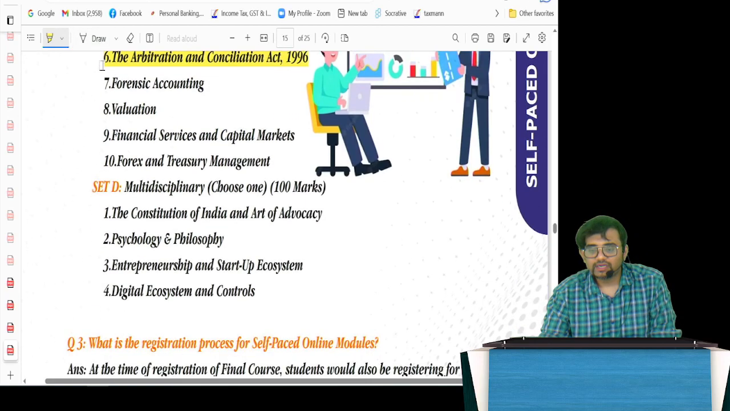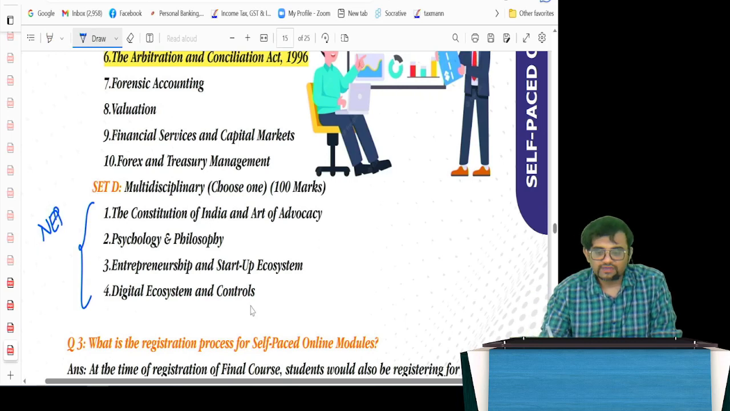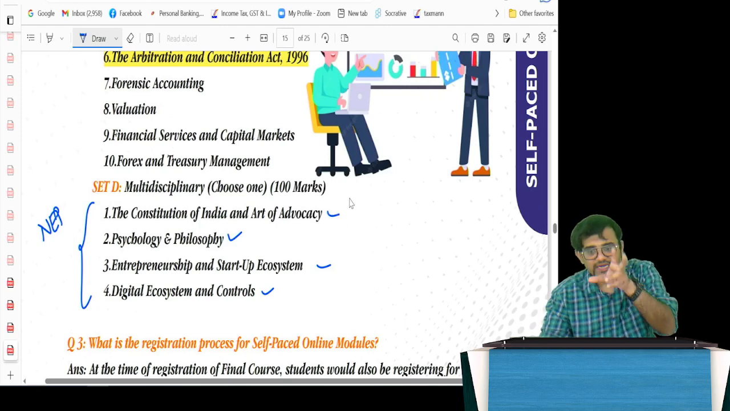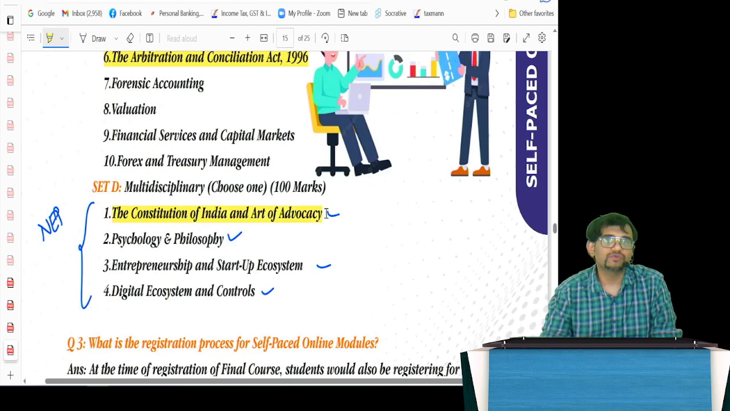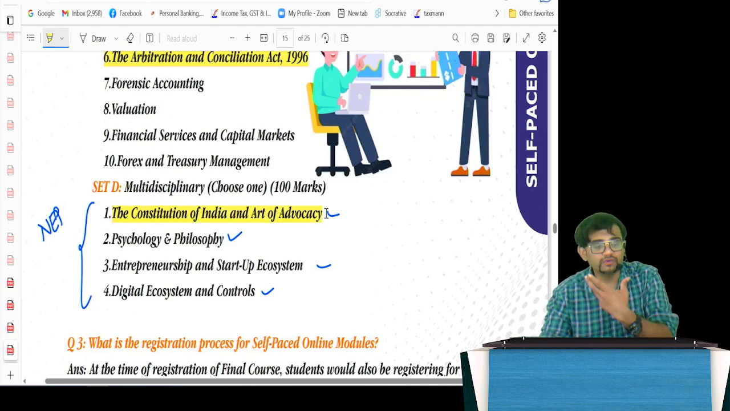And set D is a multidisciplinary one. This predominantly is based on the National Education Policy, NEP. So you have digital ecosystems, entrepreneurship, psychology, and Constitution of India and the art of advocacy. So if you are inclined towards doing law later, you can take up the Constitution of India and the art of advocacy, where you will be an advocate in the future.